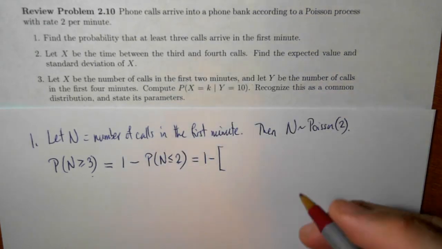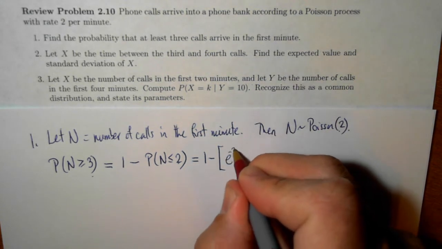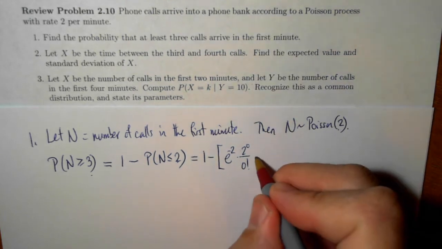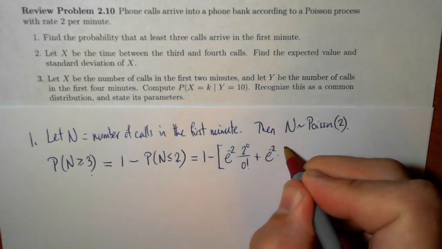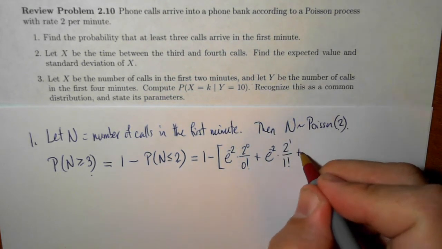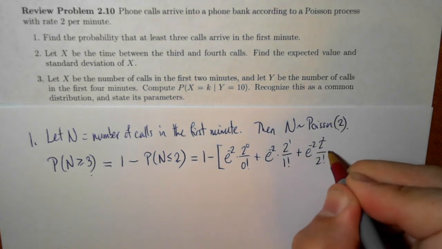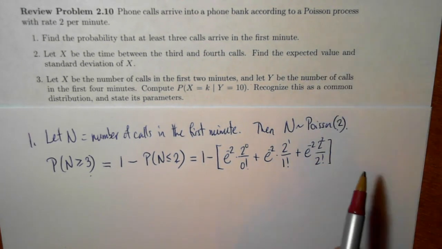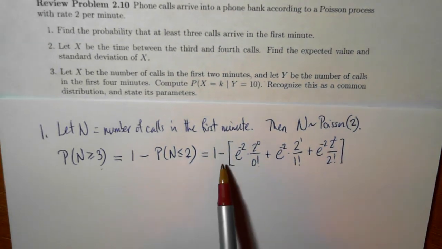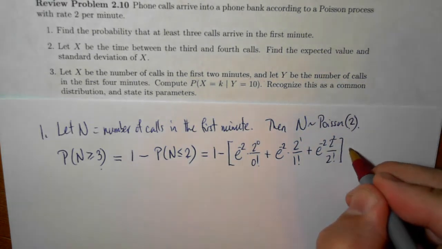Okay, the chance of 2 or fewer arrivals. Well, we have Poisson parameter 2, so e to the minus 2 times 2 to the 0 over 0 factorial. That's the chance of 0 arrivals. Plus e to the minus 2 times 2 to the first over 1 factorial. That's the chance of 1 arrival. Plus e to the minus 2 times 2 to the second over 2 factorial. That's the chance of exactly 2 arrivals. So the thing in brackets is the chance of less than or equal to 2 arrivals, and so 1 minus that would be the chance of 3 or more arrivals.